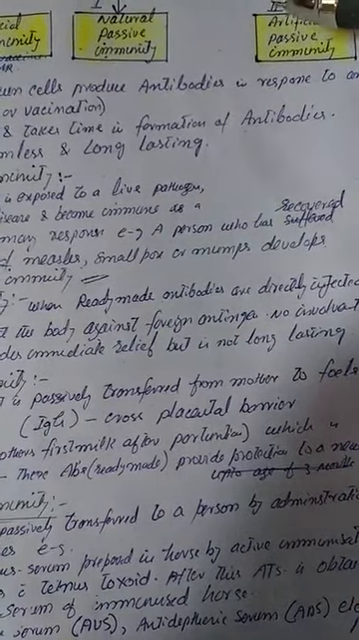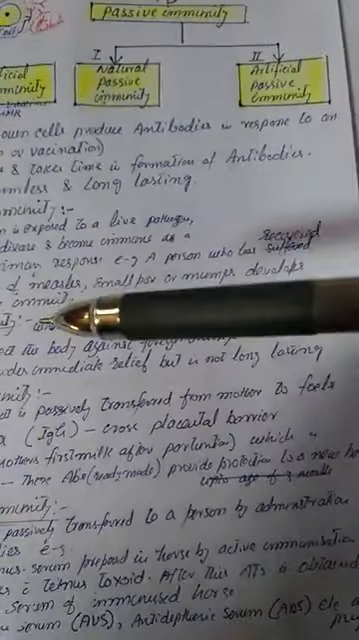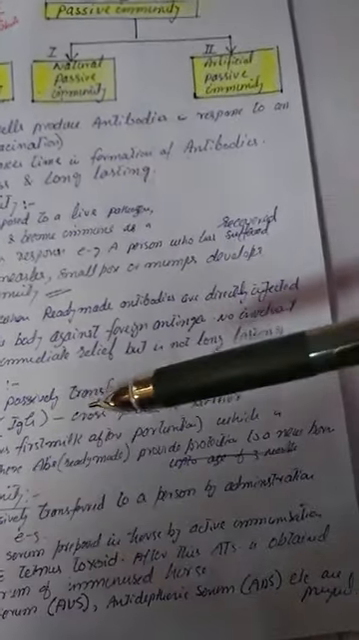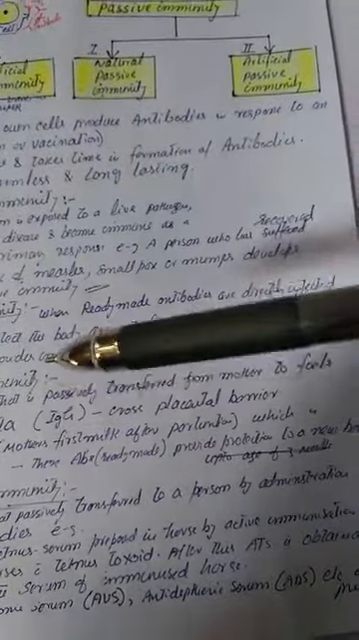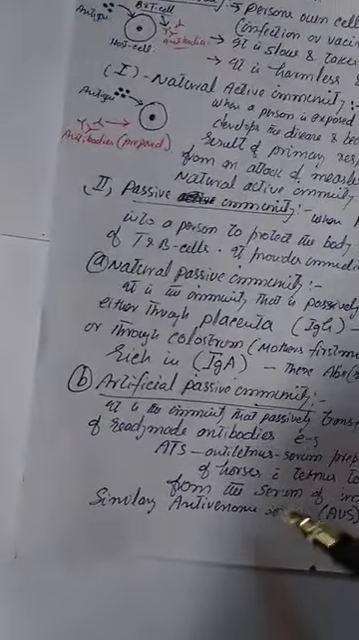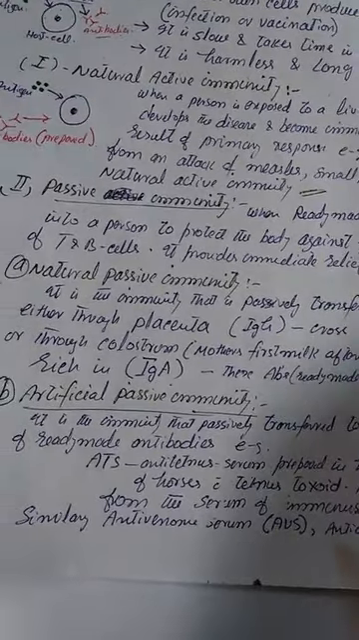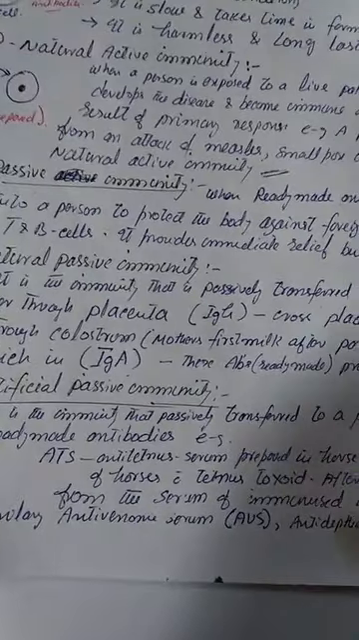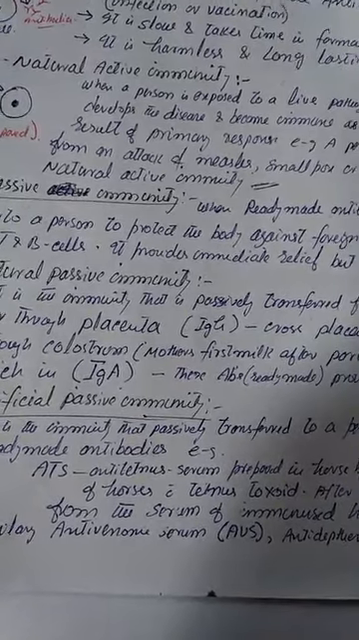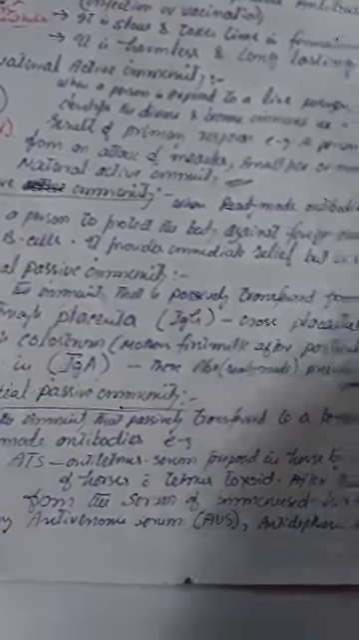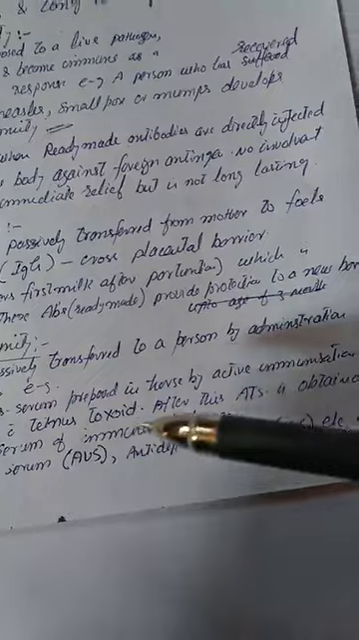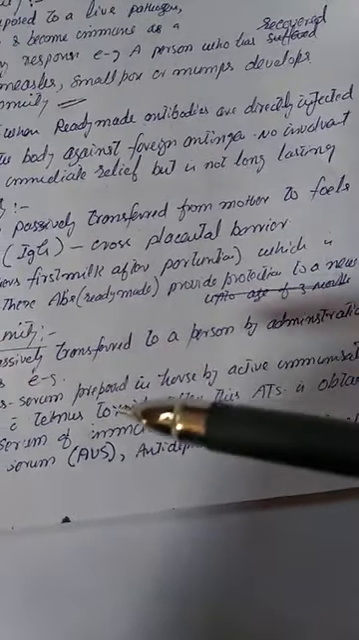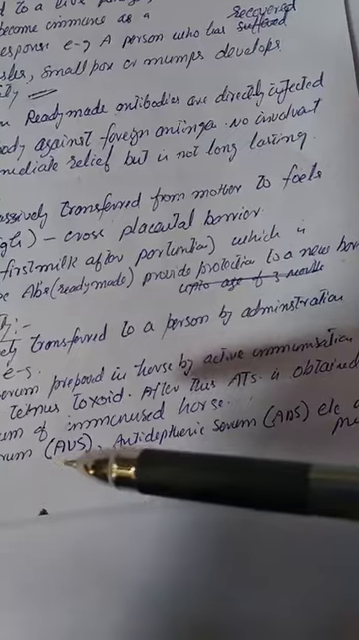Now, the second type of passive immunity is artificial passive immunity. It is the immunity that is passively transferred to a person by administration of ready-made antibodies. For example, anti-tetanus serum, abbreviated as ATS. The anti-tetanus serum is prepared in the horse by active immunization of the animal with tetanus toxoid. After this, ATS is obtained from the serum of the immunized horse. Similarly, various antivenoms are prepared on the same principle.